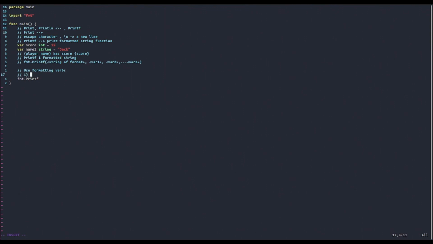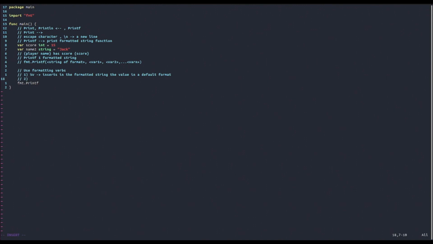So the first one is the %v formatting verb. The %v formatting verb basically says to the Printf function, here you can insert the value of the variable. If you want to be more technical, it inserts in the formatted string, in the output, the value in a default format, because there are also other formats to represent a value. We will see it in the next video.